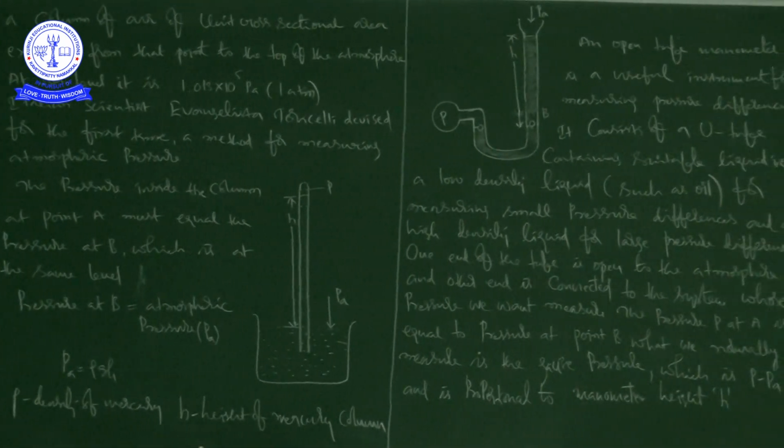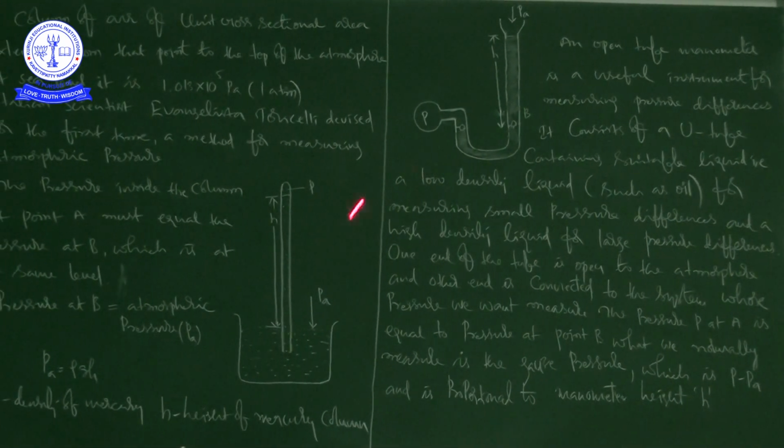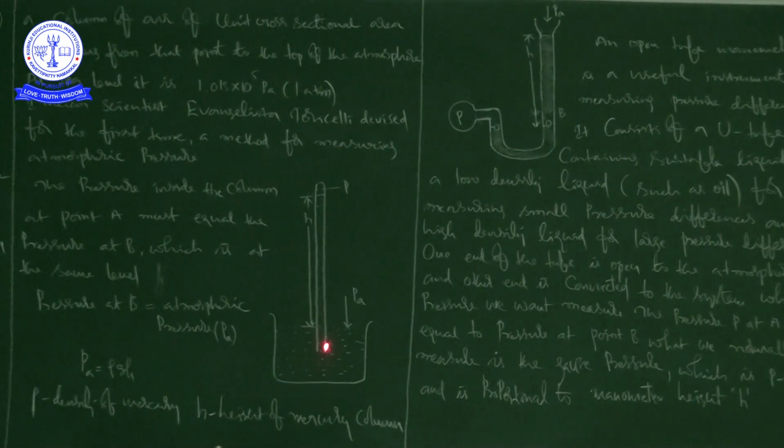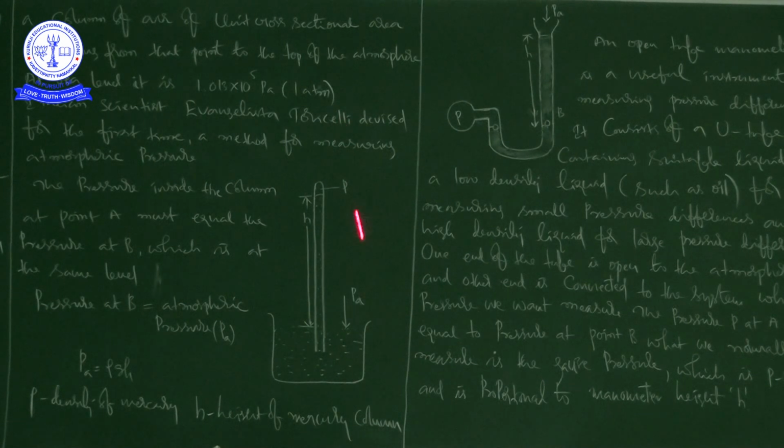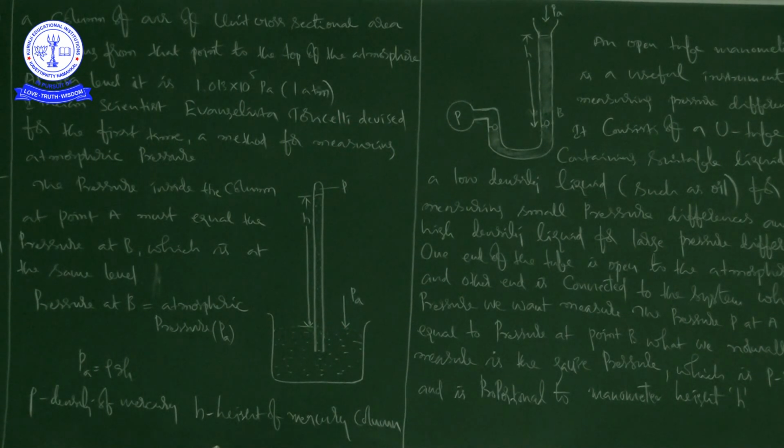See here, a long glass tube closed at one end and filled with mercury is inverted into a trough of mercury, as shown in the figure here. This device is known as a mercury barometer.